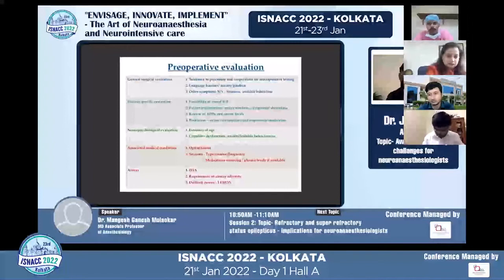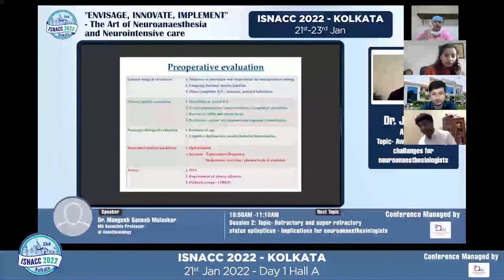For example, once we had a patient from Manipur who only spoke Manipuri. So we identified a nursing staff member from Manipur and ensured that she stayed inside the OT. These things may have to be done. And other things, like ensuring that if the patients are already on AEDs, they keep taking their anti-epileptic medication till the day of surgery.